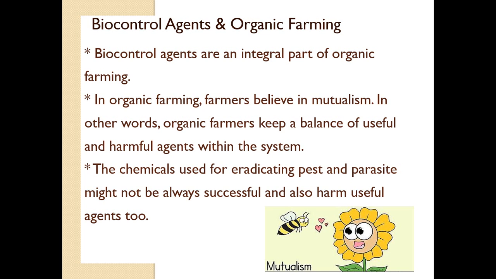And they believe that the complete eradication of a pest is very undesirable because there might be many other predators and parasites which depend upon this pest as a source of food or a host to survive. And what will happen if that pest is killed? The useful predators and parasites which are useful to sustain the system will also be eradicated completely. They believe that each and every organism is useful to sustain a particular ecosystem.